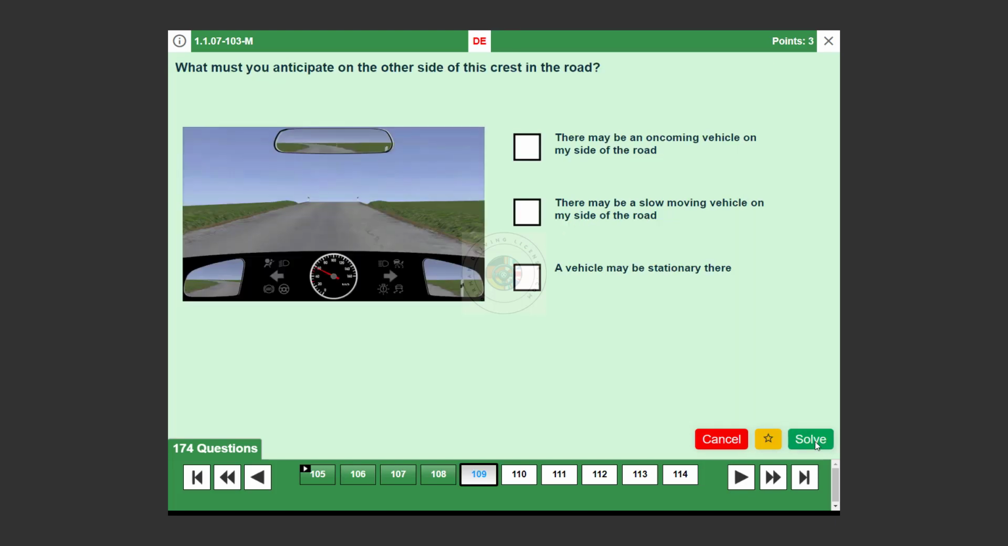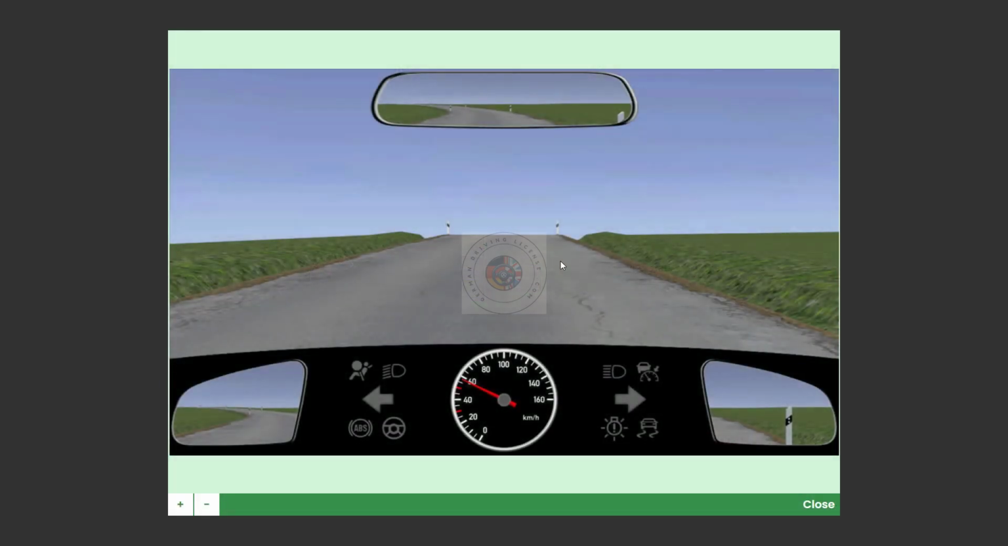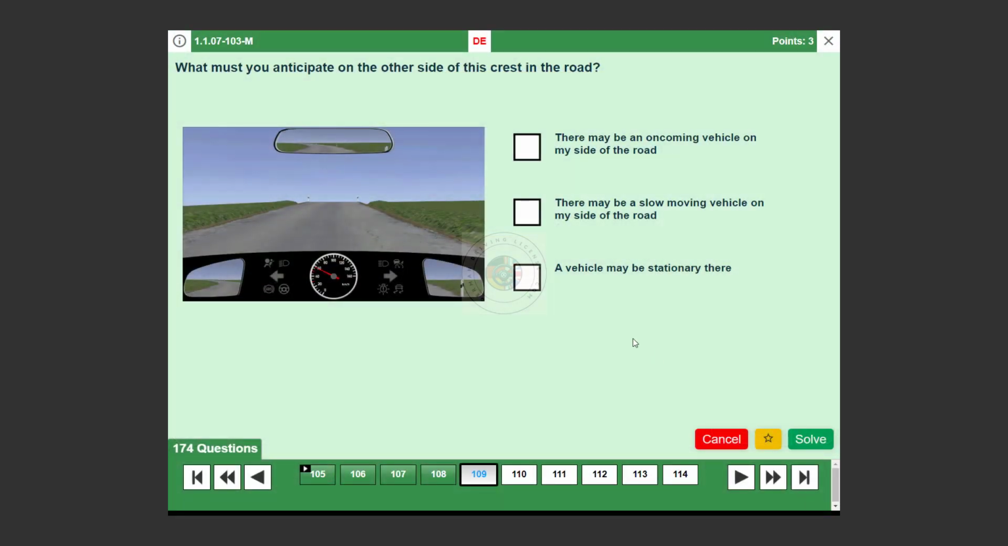Question number 109. What must you anticipate on the other side of this crest in the road? There may be an oncoming vehicle on my side of the road. True. Be prepared for unexpected oncoming traffic. There may be a slow-moving vehicle on my side of the road. True. Anticipate slow-moving traffic that might be hard to see. A vehicle may be stationary there. True. Stationary vehicles could be present beyond the crest.